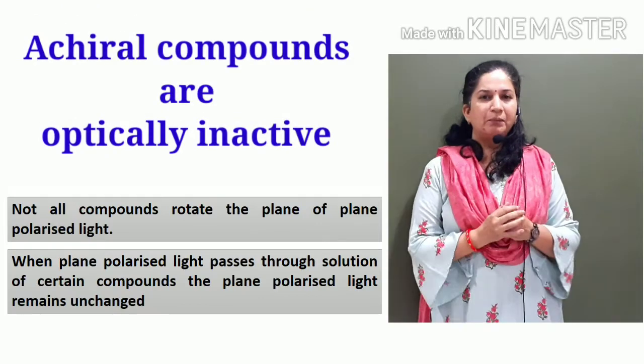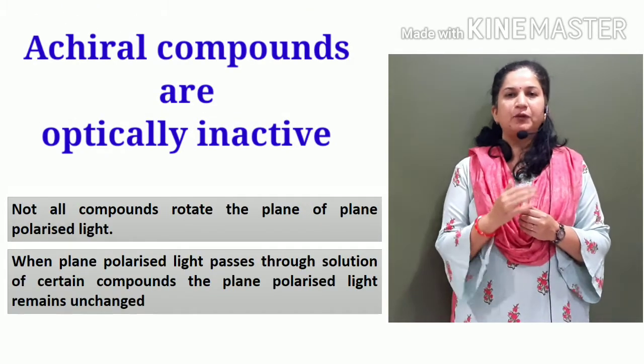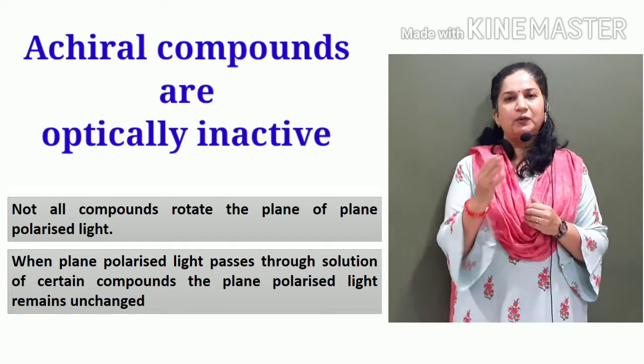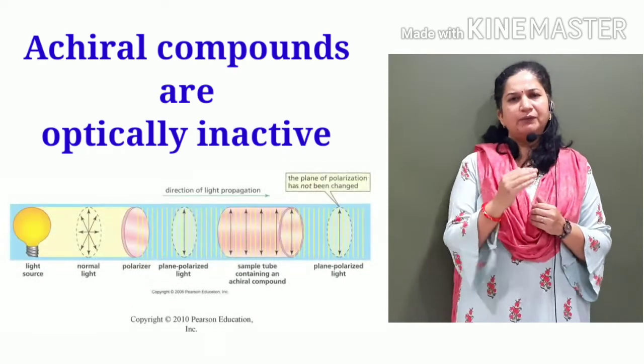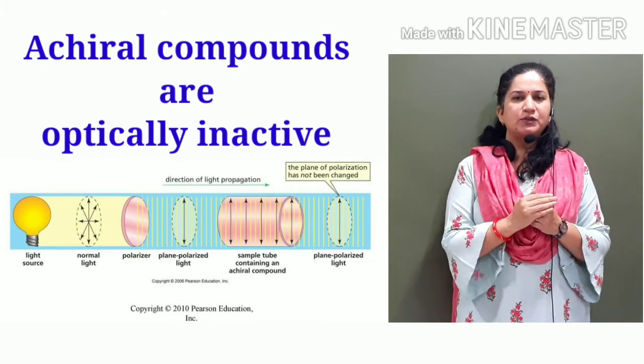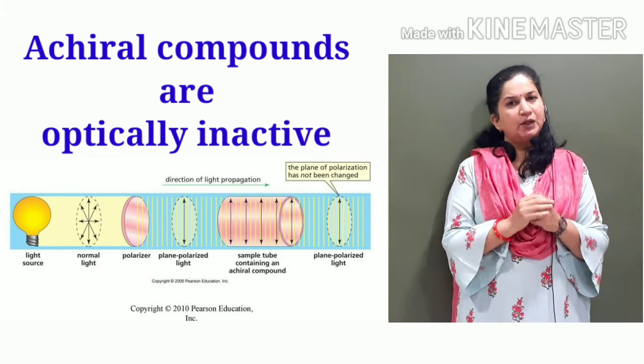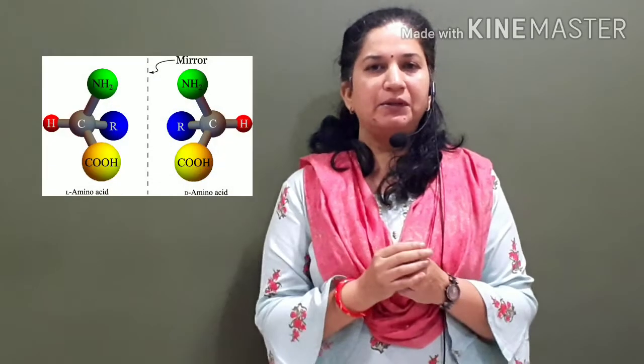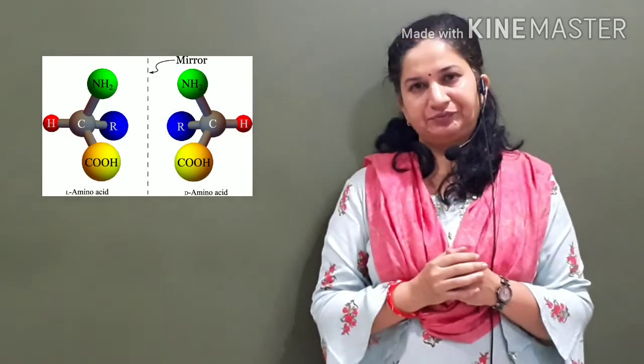But not all compounds rotate the plane of plane polarized light. Look at this picture. When plane polarized light is passed through certain organic compounds, no rotation is observed. So which compounds show optical activity? In the last video, I said that the compounds which contain chiral carbon show optical activity.